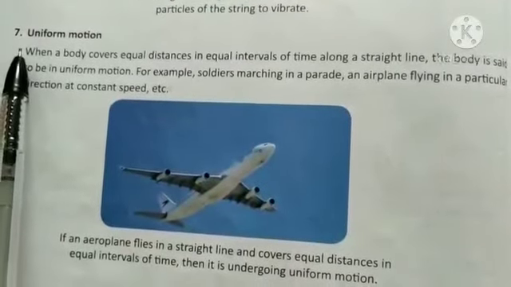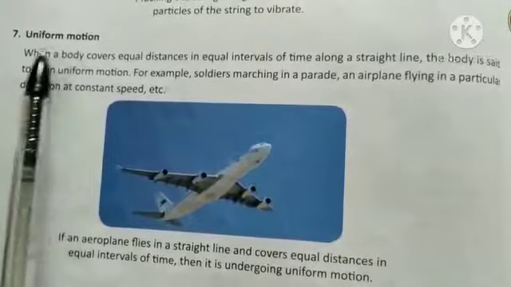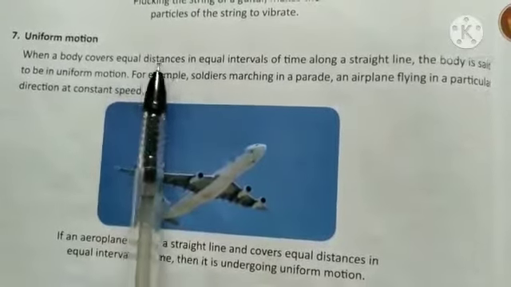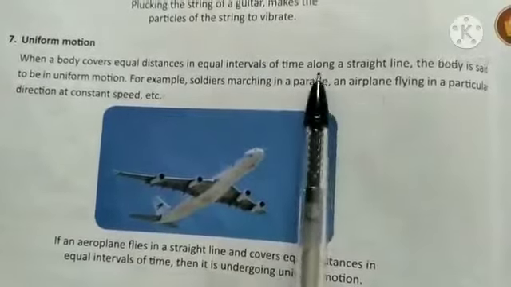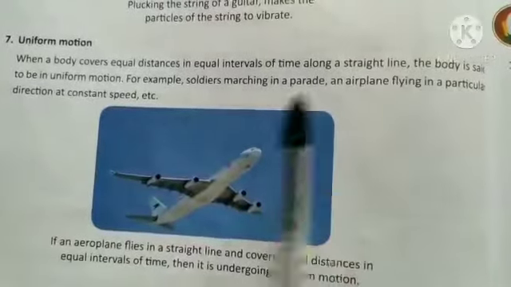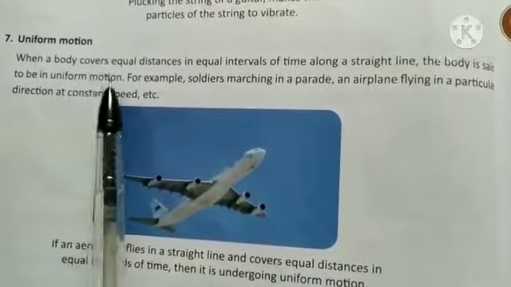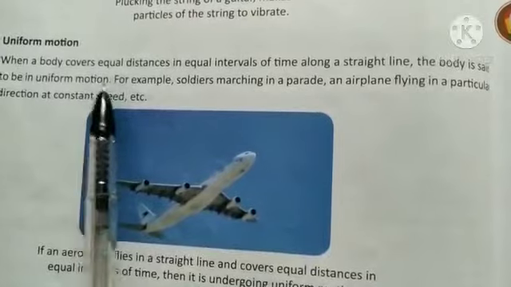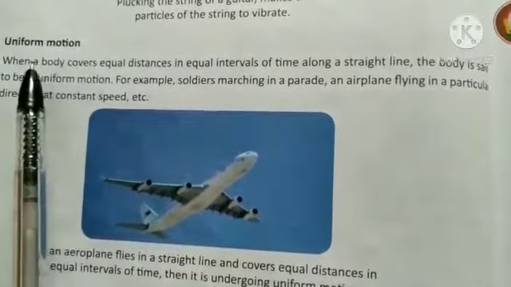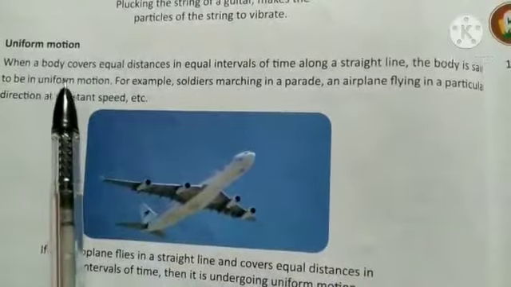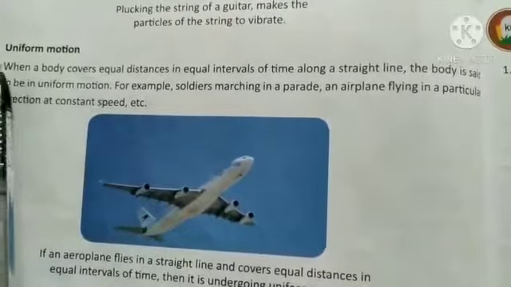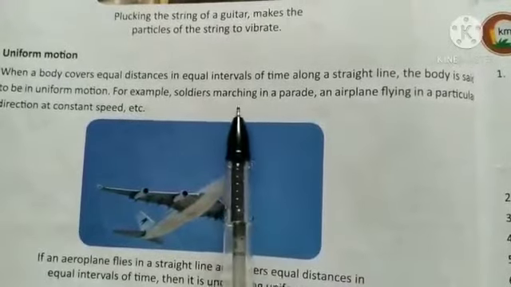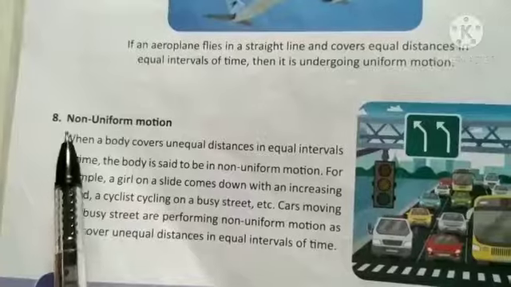Another motion that we are going to discuss is uniform motion. It is a type of motion in which a body covers equal distance in equal intervals of time along a straight path. That means in uniform motion, the speed of the object is not changing. The speed remains constant, and this type of motion is called uniform motion. Soldiers marching in a parade is a perfect example of uniform motion.